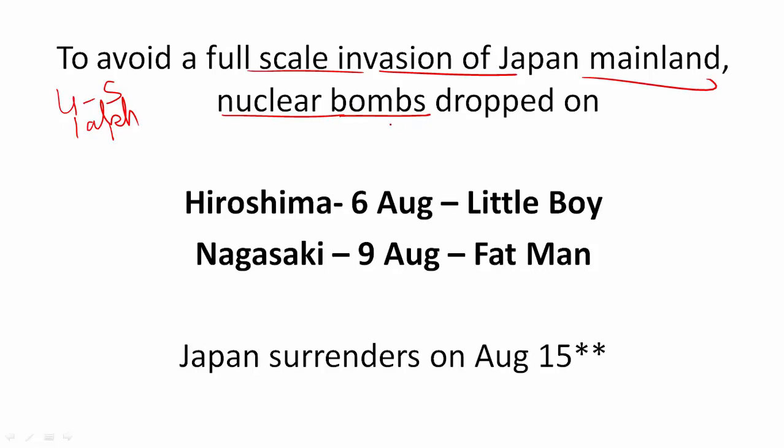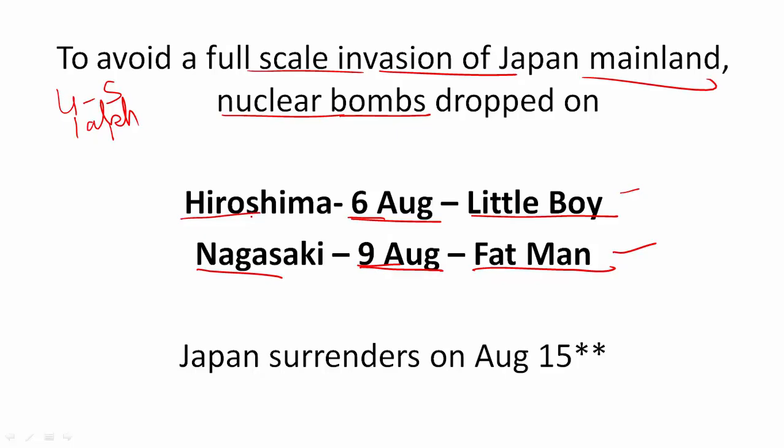They had recently developed the nuclear bombs. They had never tried it out in the open, and they decided to drop it on two cities, Hiroshima and Nagasaki, 6th August and 9th August. The names of these bombs are important. The first bomb was called Little Boy and the second Fat Man. These are just nicknames given by the army to these bombs because this was a small bomb and this was a larger one.